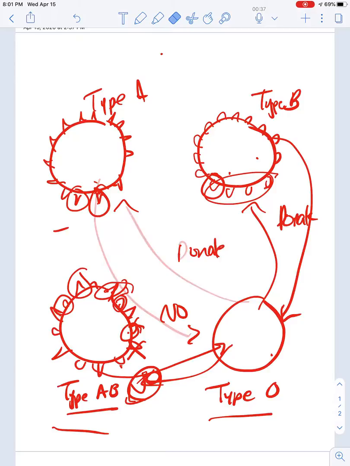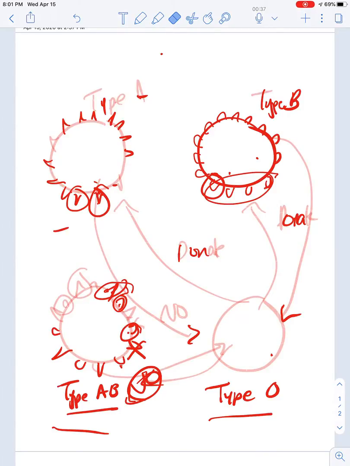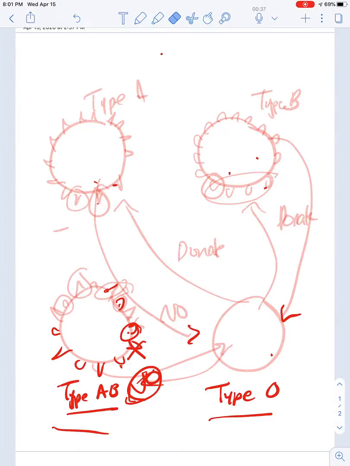Okay, so now if you are type A or type B, well, which we're going to take a look at, again, you make different types of antibodies. Okay, so just to recap what an antibody is from the immunity lesson that you just did. An antibody is produced by your B cells, right? And these B cells produce antibodies.